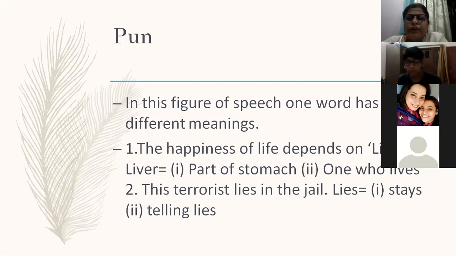Now, second example, you can see this: "This terrorist lies in the jail." Now, one lies is to lay down, another lie is telling lies. Every word has two meanings. So it is called pun. When words are used for two meanings, we call it pun.